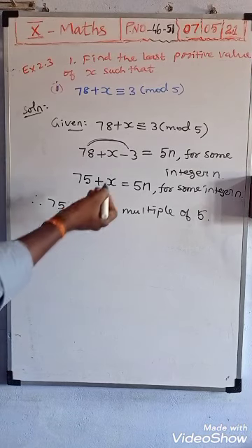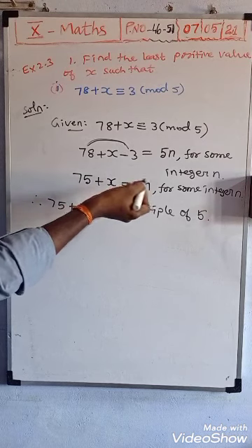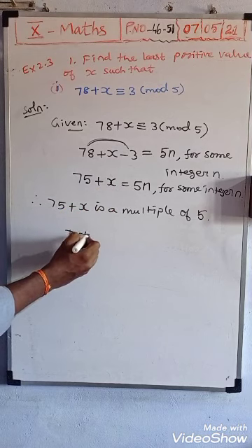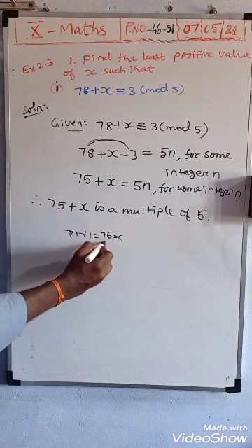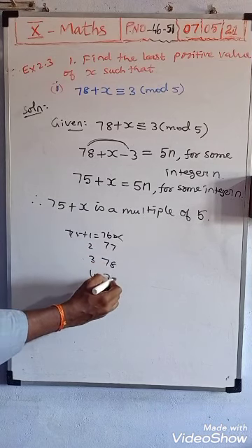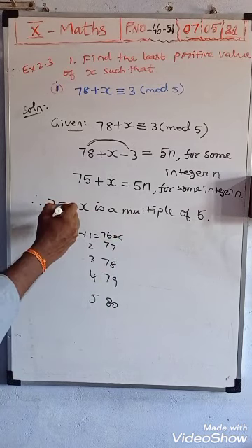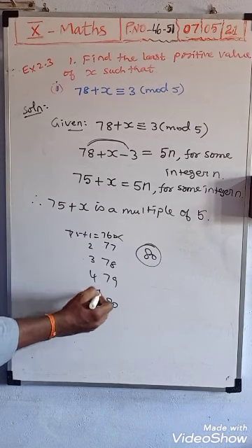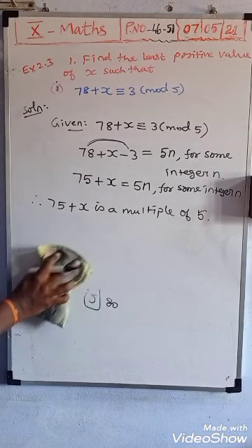So instead of x, substitute positive integer values and see. Substituting 1 gives 76, which will not come in the 5 table. Next, 2 gives 77, 3 gives 78, 4 gives 79, 5 gives 80. In the 5 table after 75, only 80 is possible. So substituting 5 for x we receive 80, and 80 is a multiple of 5.